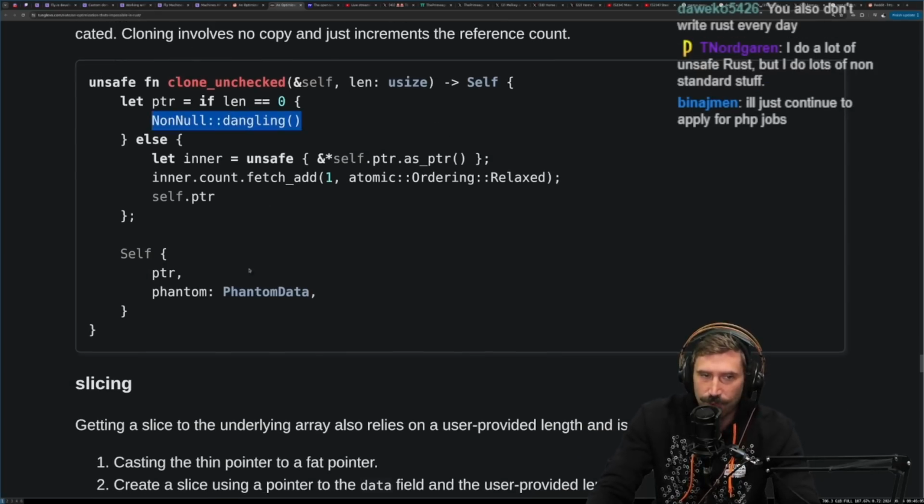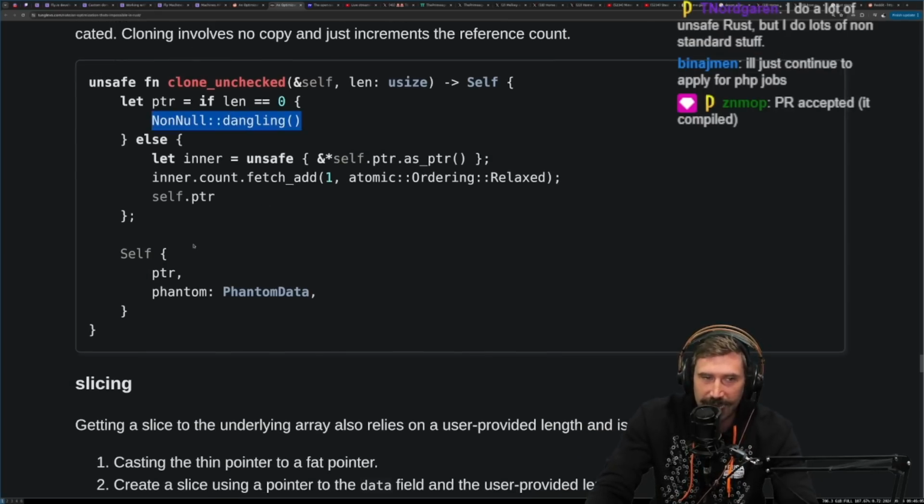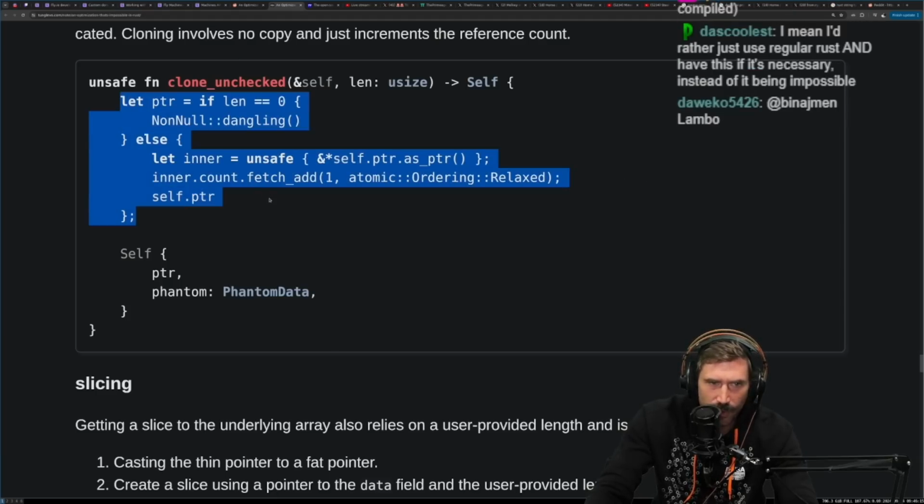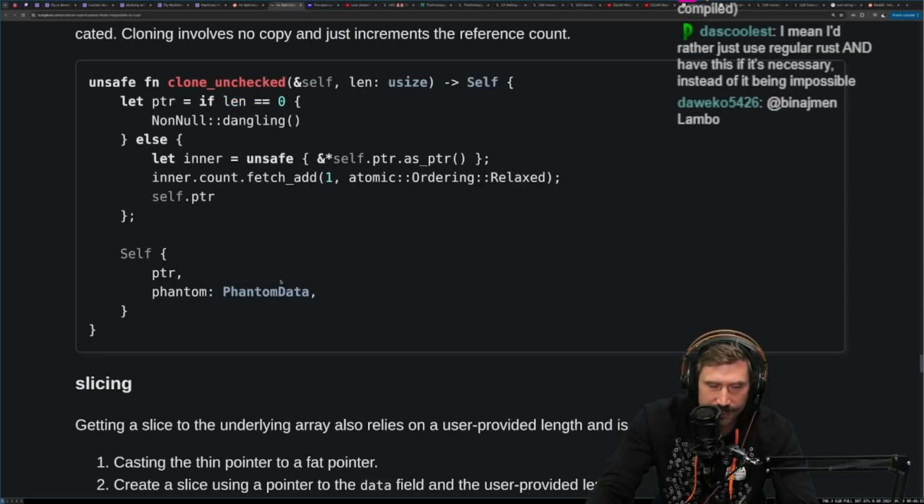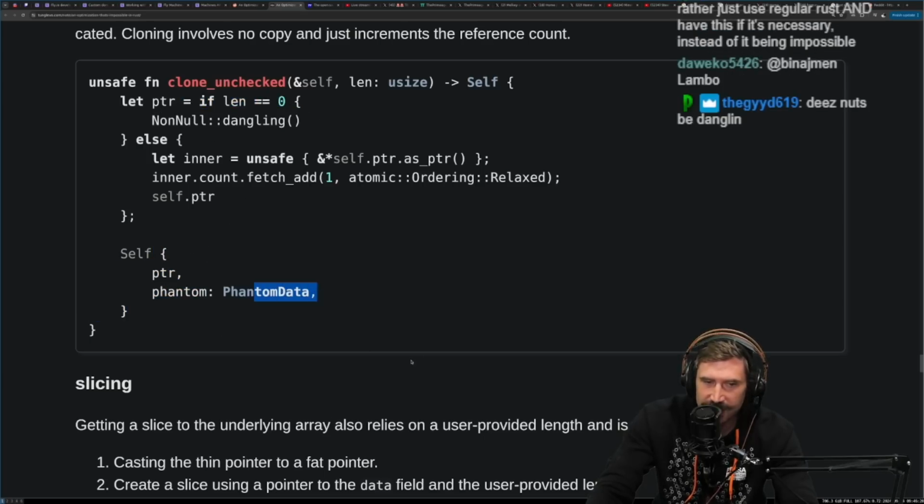Yep. I don't know what a non-null dangling is. I don't know why we're dangling. Else, we get this thing, we add to the atomics, and then we do this. Then we get the pointer. Let pointer if length equals 0. There we go. Still, the phantom data.